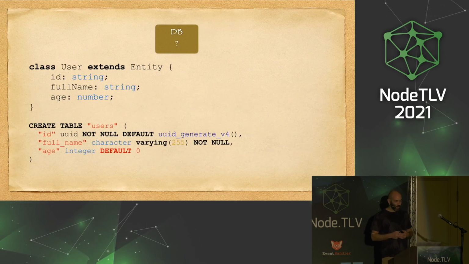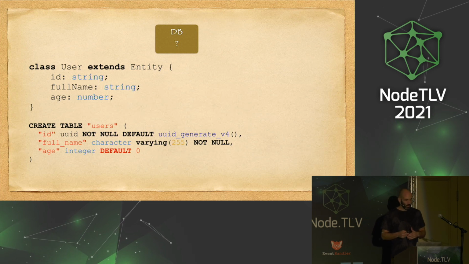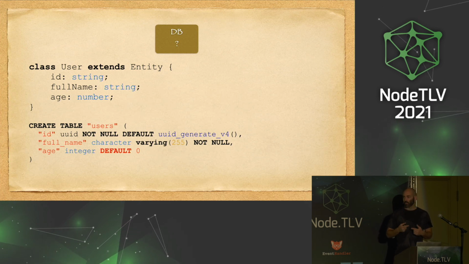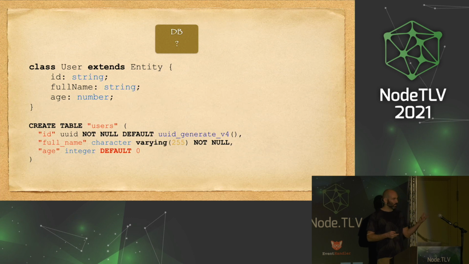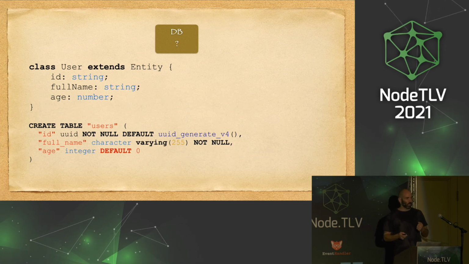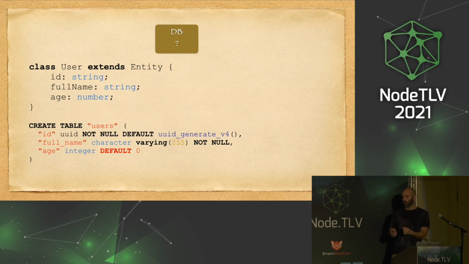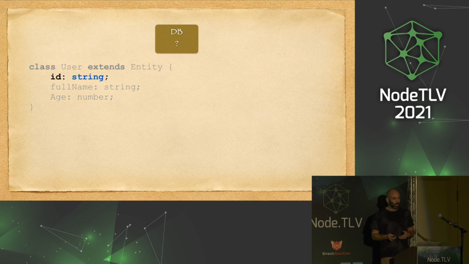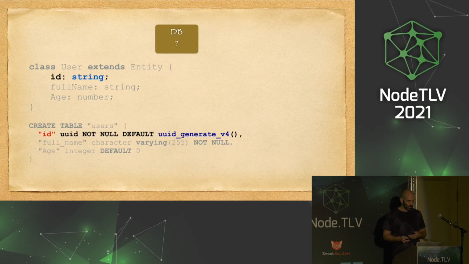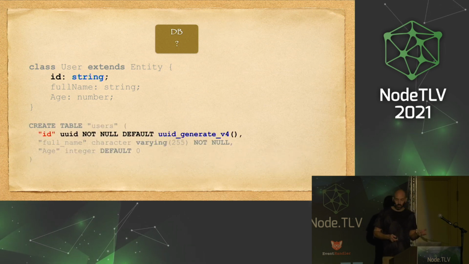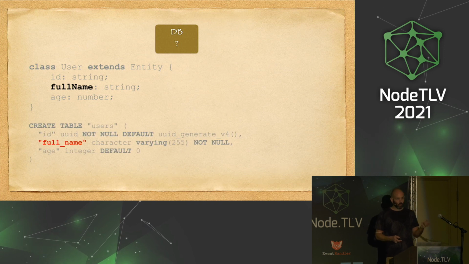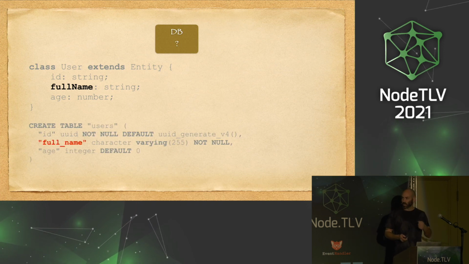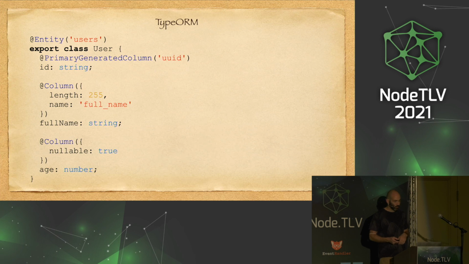So the database also has a lot of times duplications. For example, we have a class. Let's say we use some kind of ORM, and we also need to generate the migration for this object. And there may also be differences between this class and the SQL. So data type differences, field name differences, if it's snake case or camel case, etc.